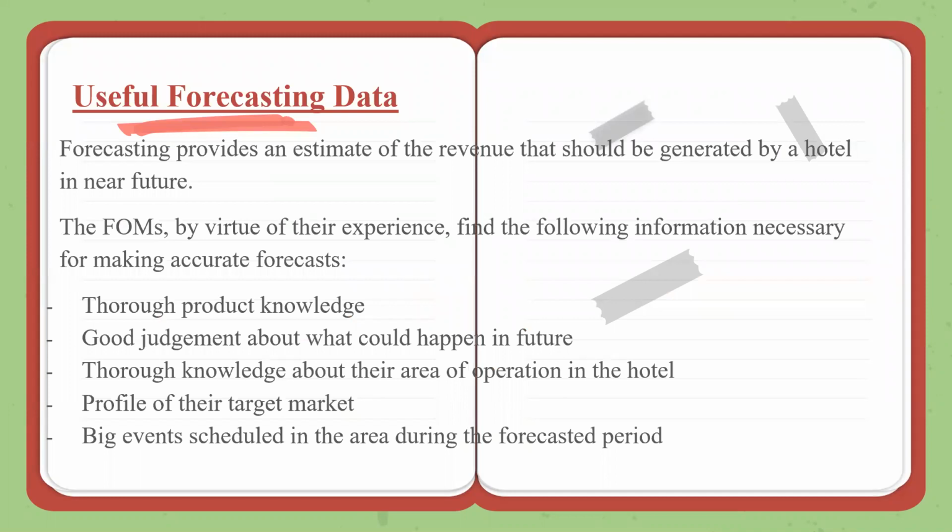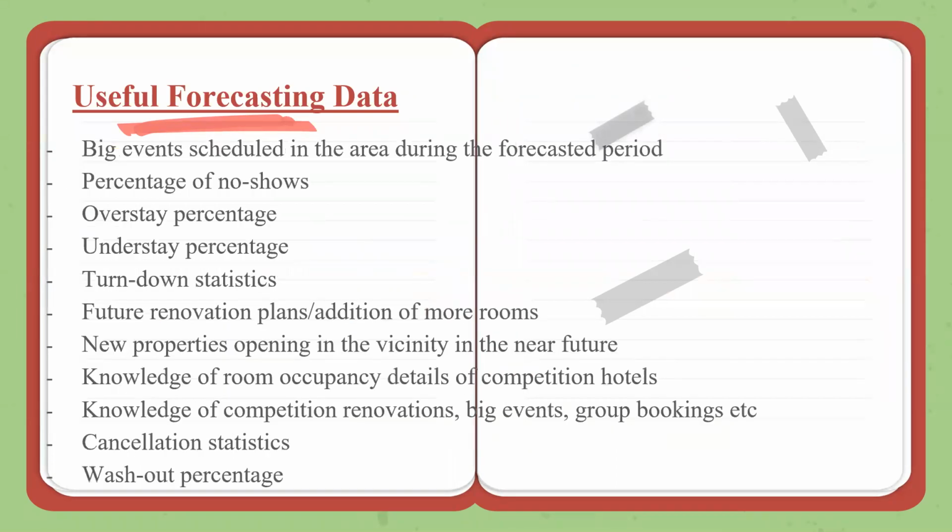We also looked at forecasting data, which is important and useful, and by virtue of which we can forecast. So we have to have a thorough knowledge of the city, of our product, of our competition, of our target clientele, big events in the city, big events in the competition hotels, big events in our hotel. We have to have data of our no-shows, overstays, understays, turn down, all these things. We have to know our plan in terms of renovations, refurbishments.